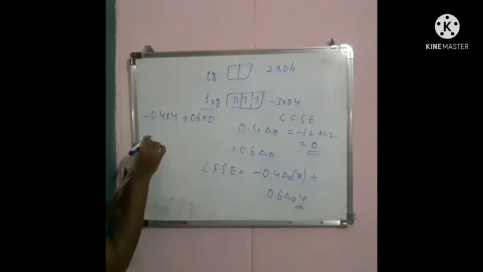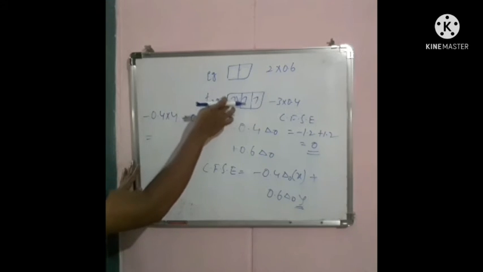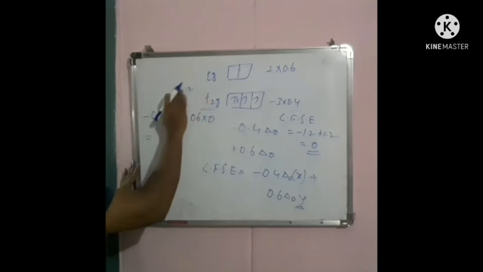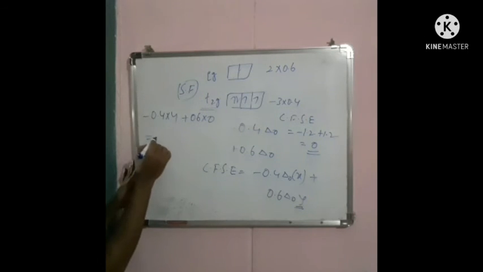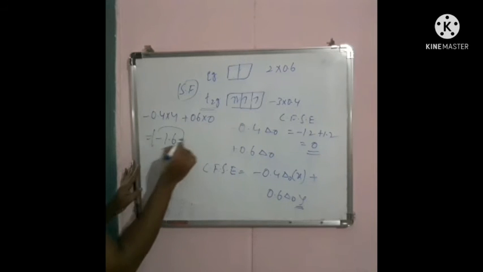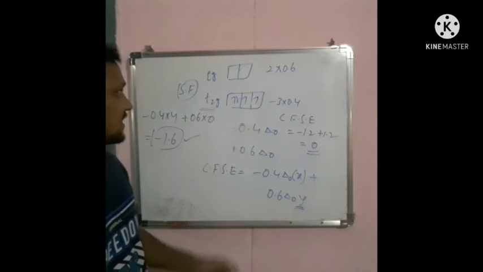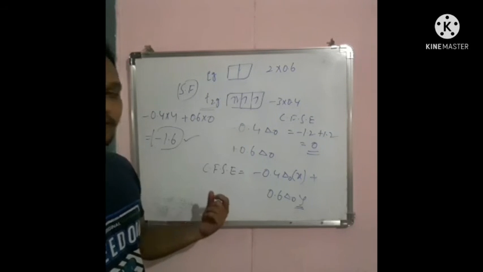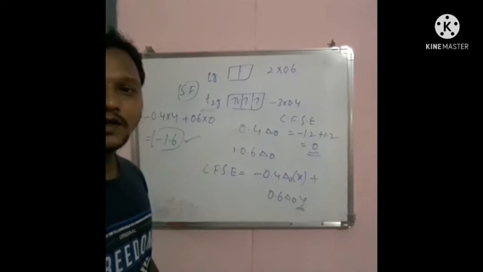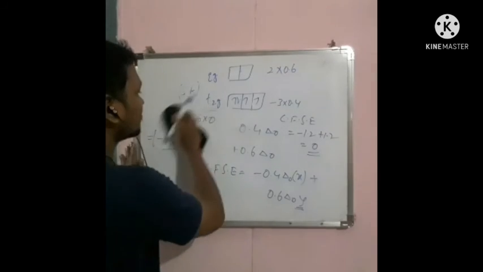So the CFSE value in the case of strong field ligand is minus 1.6. Okay, so like that the CFSE values can be calculated. Okay, let us consider d8.